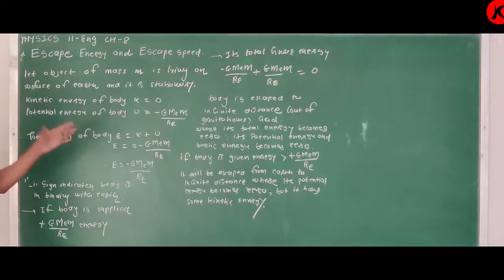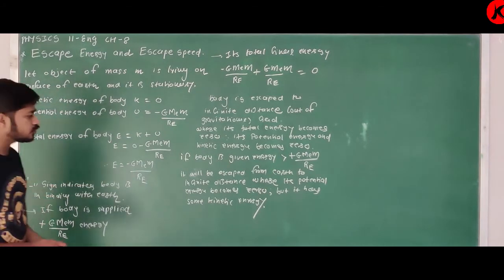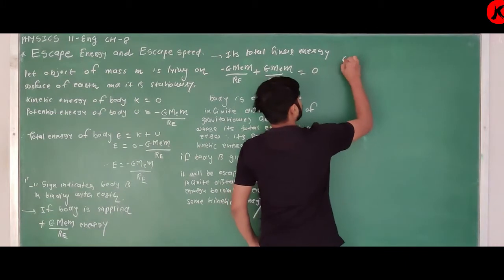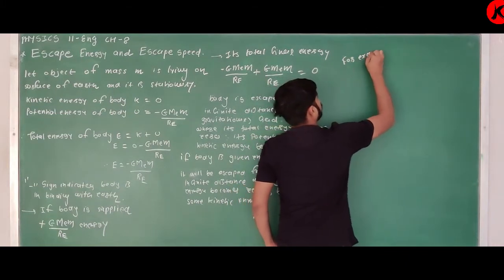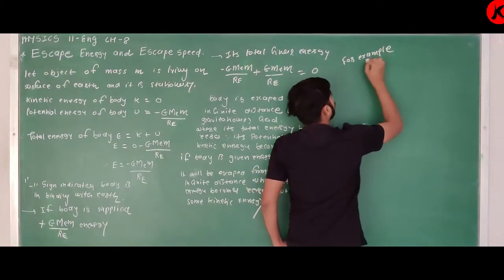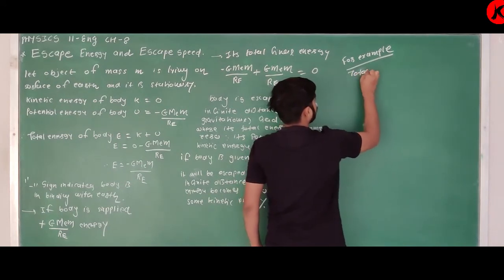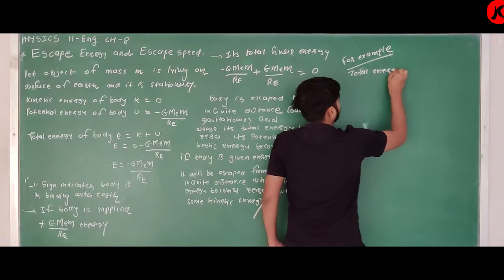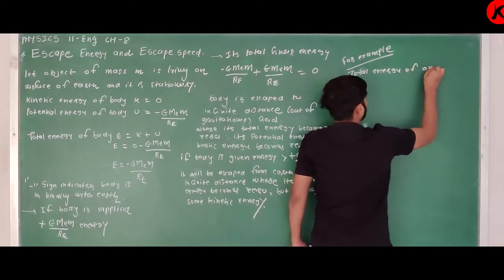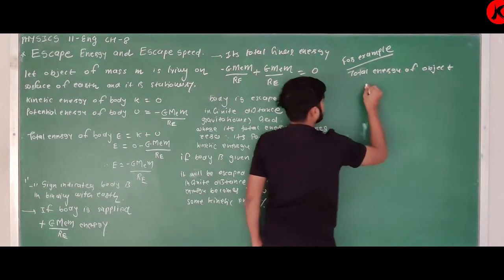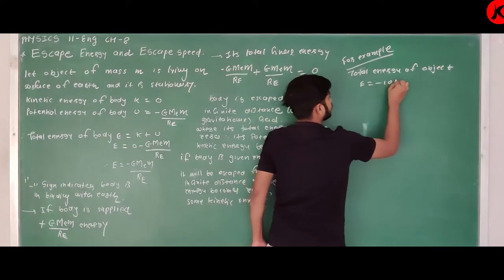So see, what is the meaning of this? If I have some object lying on the surface of Earth, stationary, and I find its total energy, for example, E is equal to minus 100 joule.